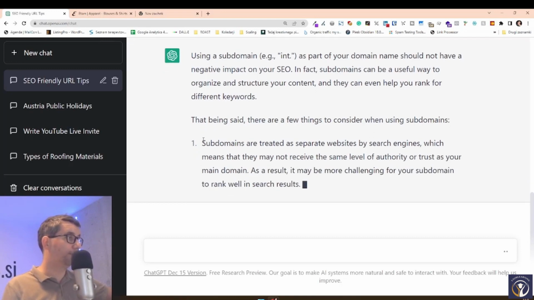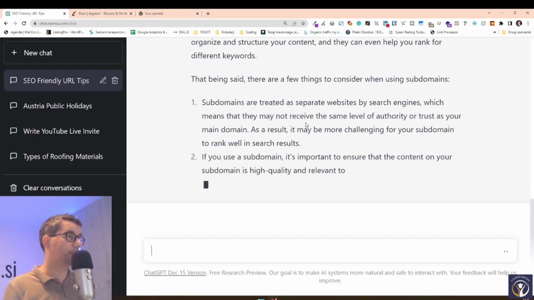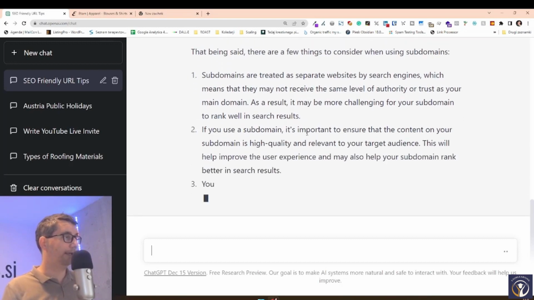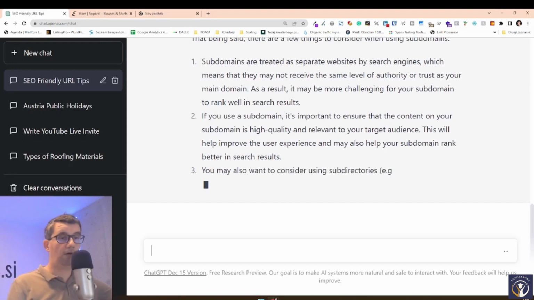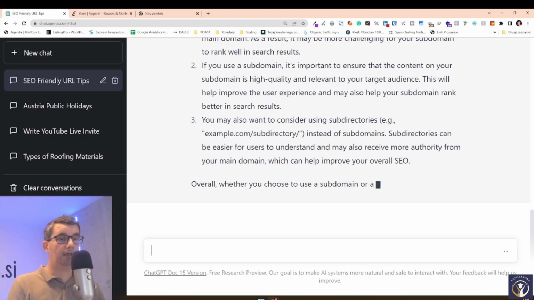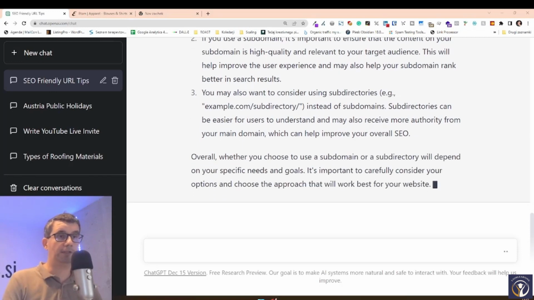And it tells us the most important thing: subdomains are treated as separate websites by search engines, even though Google has sort of changed that, but it's still looking at them in such a way, and we get all of the other ideas. So if you have a web shop where you have weird URLs and you're not sure if these are great, ask ChatGPT.